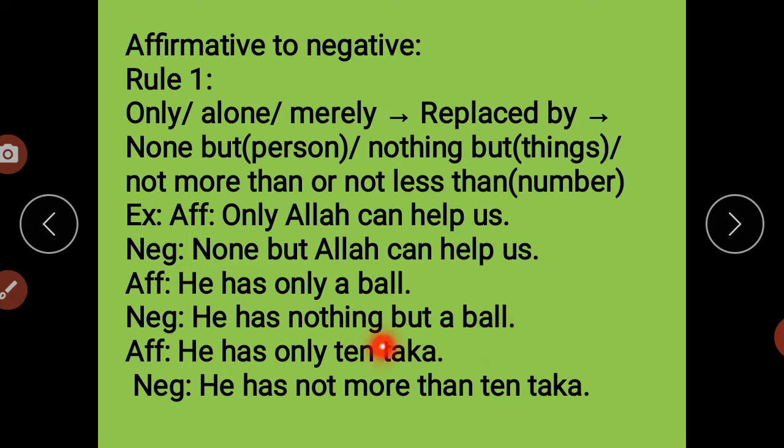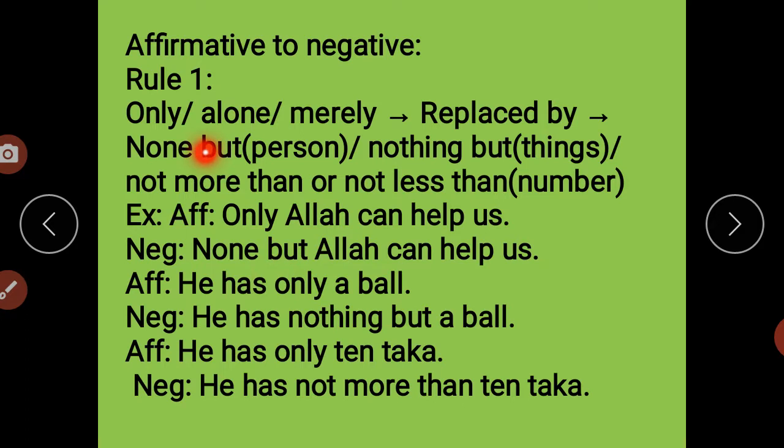Clear? He has only 10 taka. He has not more than 10 taka. Only, that is used for number, so we have used not more than. For things, we have used nothing but. For persons, we have used none but. Got it?